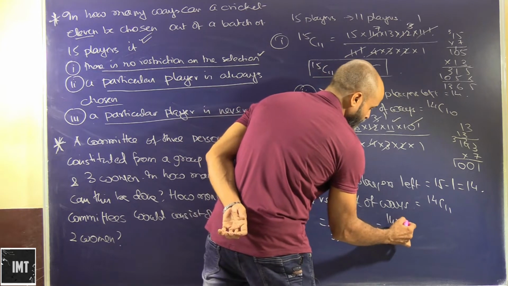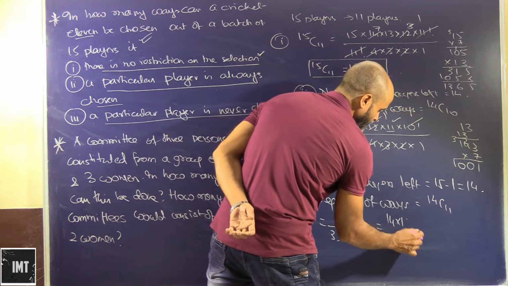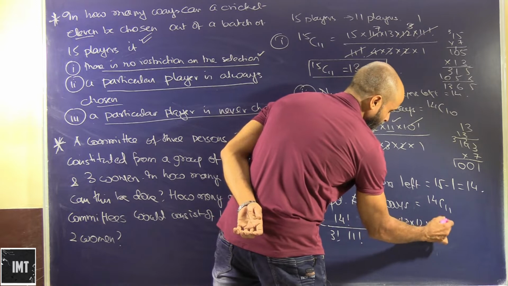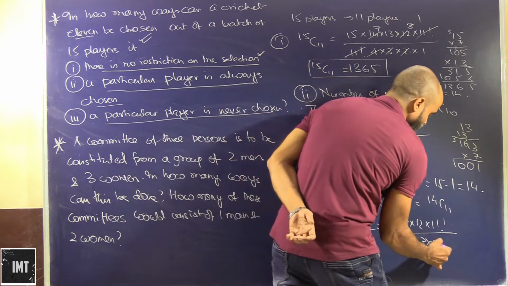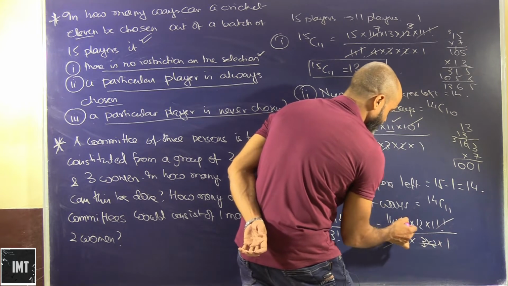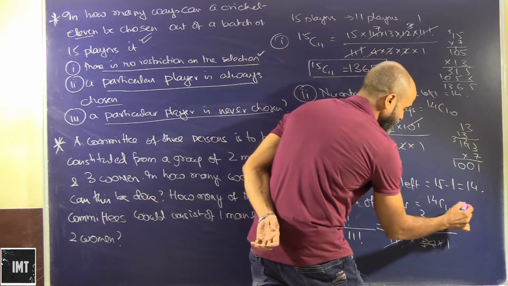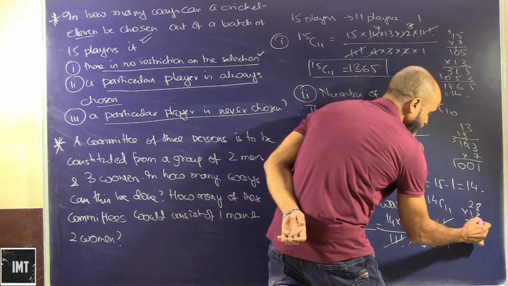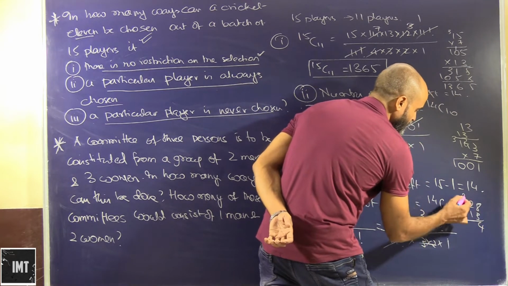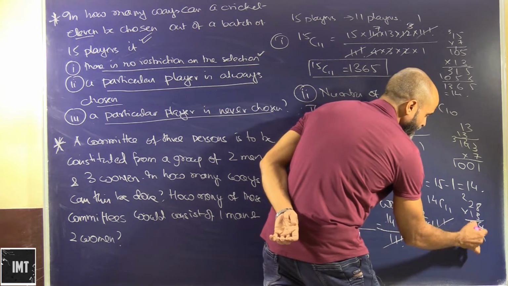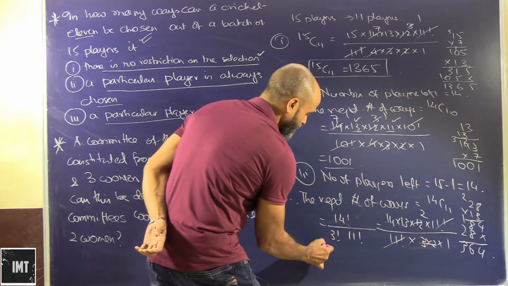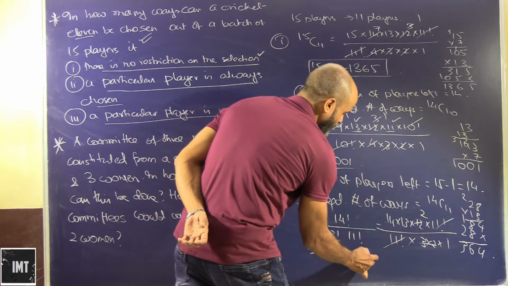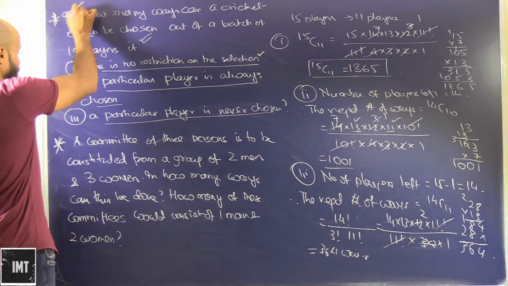So 14 into 13 into 12 into factorial 11 upon factorial 11 into 3 into 2 into 1. This gets cancelled. 3 2s are 6, 6 2s are 12, 14 2s are 28, 28 into 13 is 364 ways. So this will be basically 364 ways. Okay, so this problem is done.